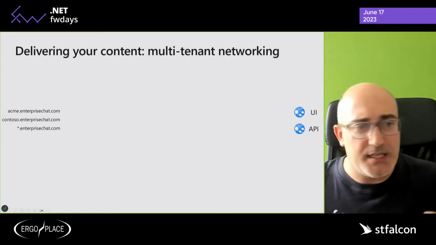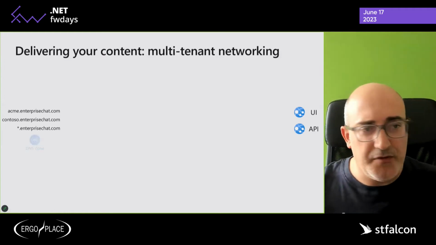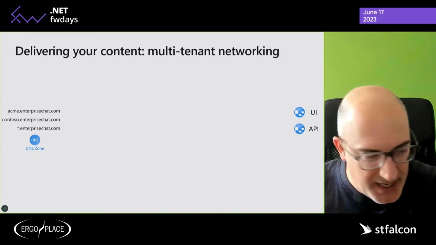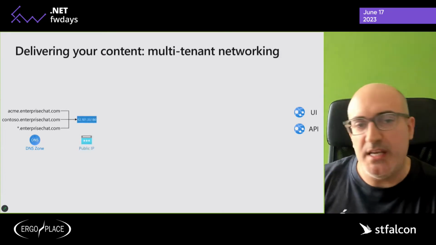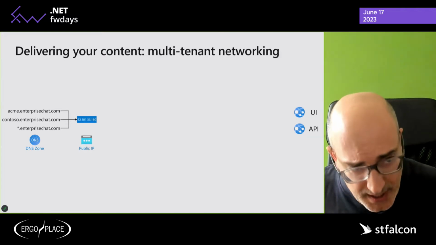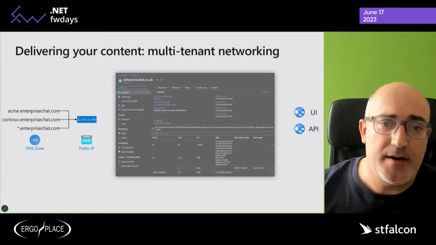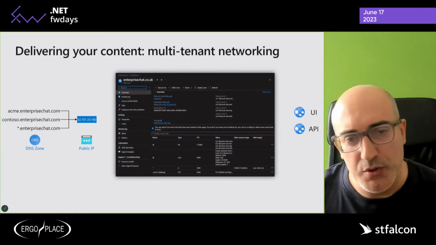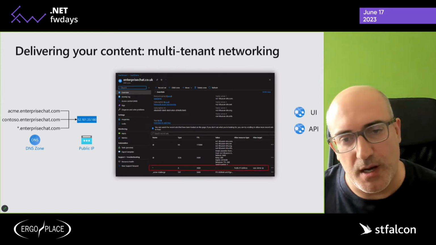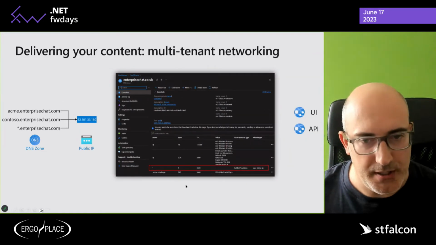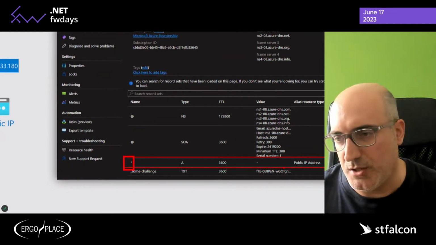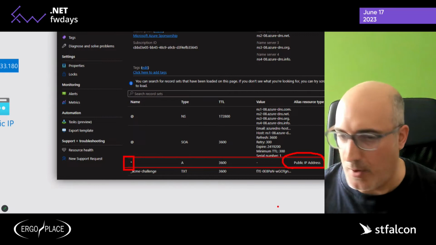Now, the first thing that we need is obviously configuring a DNS, right? I'm using an Azure DNS, but it doesn't really matter. We need a DNS and we obviously need a public IP where we can point our DNS. And the recommendation here is to use a wildcard domain, a star domain like this one, which I have associated to my public IP address here, okay?